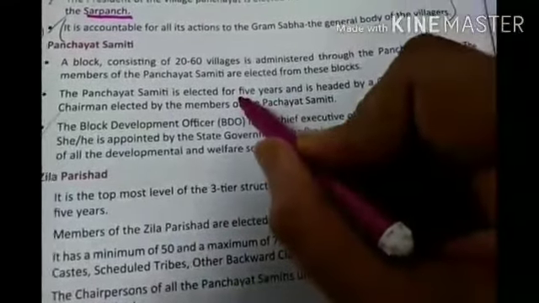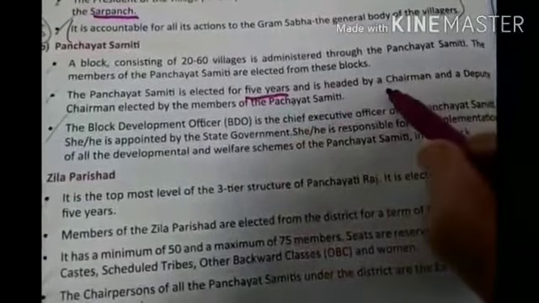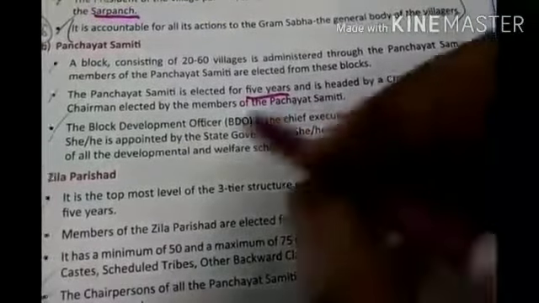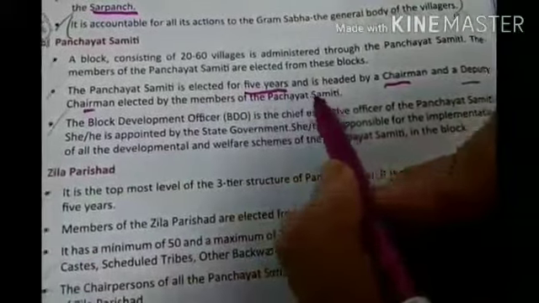और इसी block में से हम जो पंचायत समिति के लिए इलेक्ट करते हैं मेंबर्स, इसी ब्लॉक में से चुनते हैं. ठीक है, तो इनको हम BDOs भी कहते हैं, ब्लॉक डेवलपमेंट ऑफिसर्स भी कहते हैं. The Panchayat Samiti is elected for 5 years. ये जो पंचायत समिति है ये 5 years के लिए इलेक्ट करी जाती है. It is elected for a term of 5 years and it is headed by a chairman and a deputy chairman, which is elected by the members of the Panchayat Samiti.